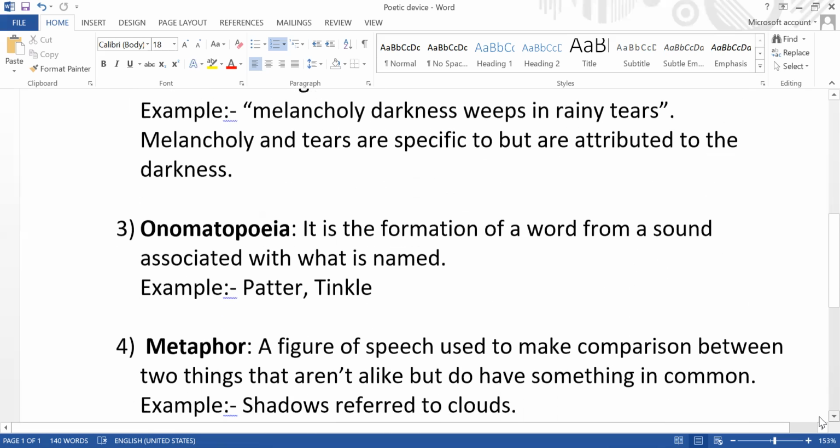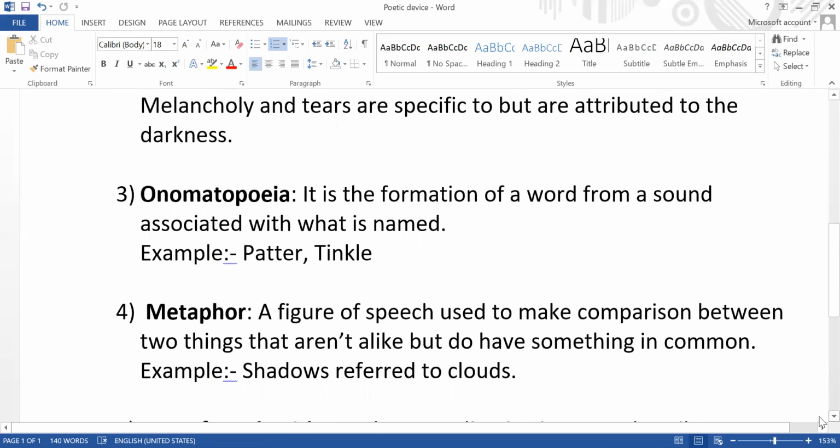Moving to the third poetic device, we have onomatopoeia. This device is used when the sound of a word is used to make it recognized, when the word formed by the sound of a particular object is considered as the name of it. For example, "patter".